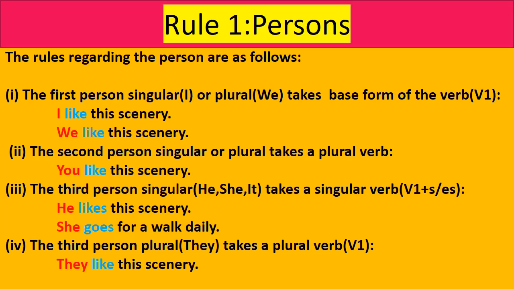The third person plural, that is they, takes a plural verb. They like this scenery. So students, these rules are similar to simple present tense. So if you want to know more about this, if you want to learn the spelling rules also, you can watch my video lecture 1, simple present tense on tenses. Let's move further.